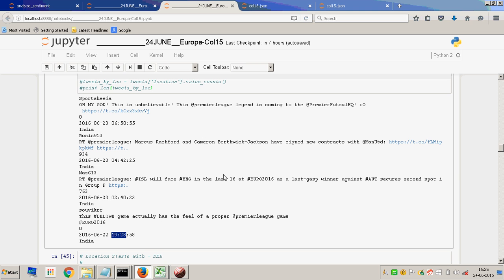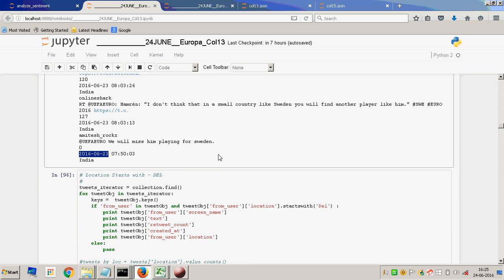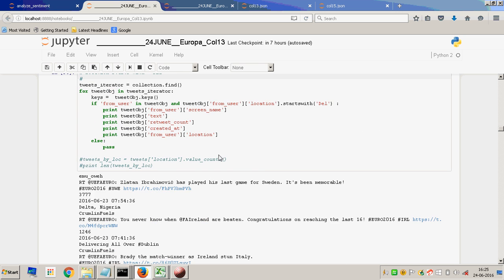Why am I switching between these two? I have around 18 collections, and for each collection I have a separate file because I want to analyze all of these separately. So let's look quickly at what exactly is there.